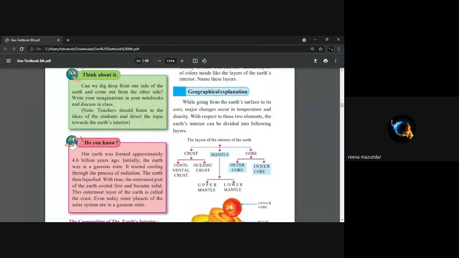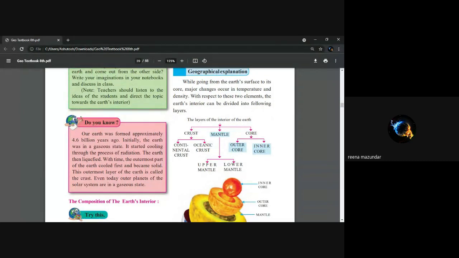Okay, when was our earth formed? Yes, Mansi. Our Earth was formed approximately 4.6 billion years ago. Okay. Nidhi. Yes, ma'am. Our Earth was formed approximately 4.6 billion years ago. Okay. Through which process did earth start cooling? Radiation. Earth starts cooling through the process of radiation. Very good.